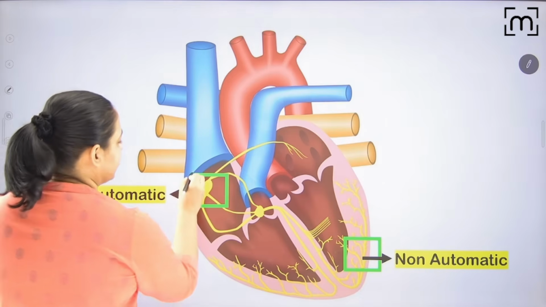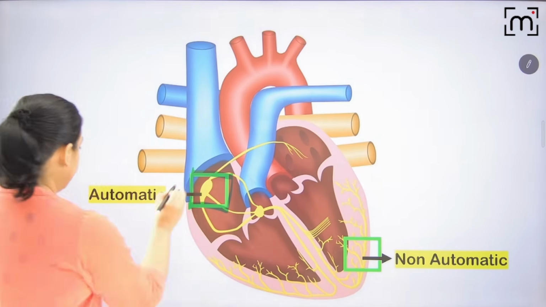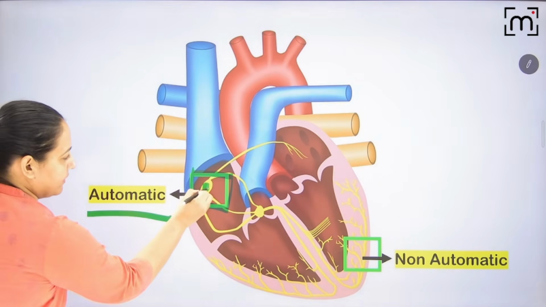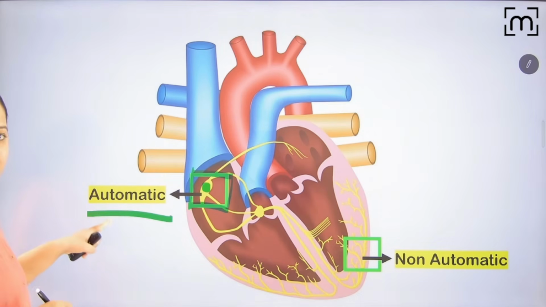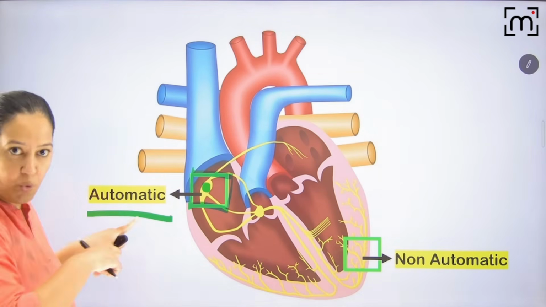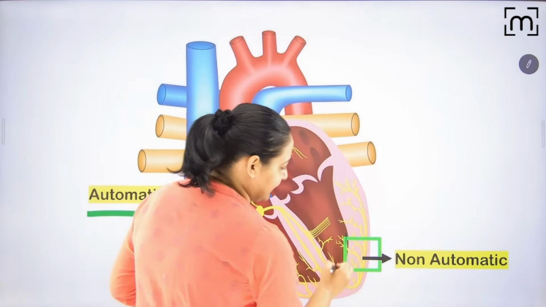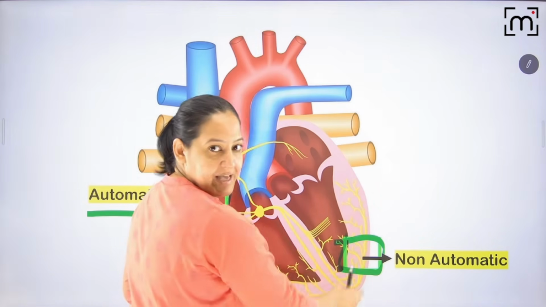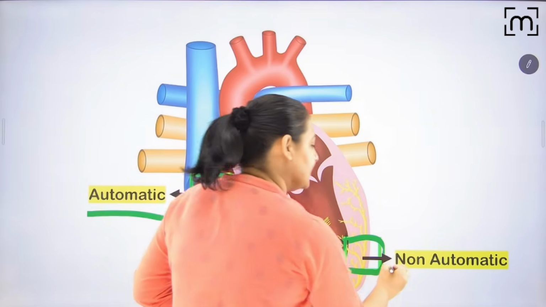So you can see this cell I have highlighted over here. It is automatic. It is one of the SA node, a cell of the SA node. So it is one of the cells of automatic fiber, a square, a cell. And here I have highlighted a cell. It is a cell of the ventricle which is causing contraction. So it is a cell of non-automatic fiber.